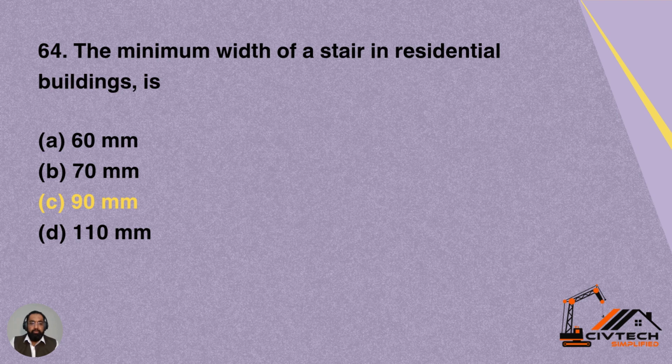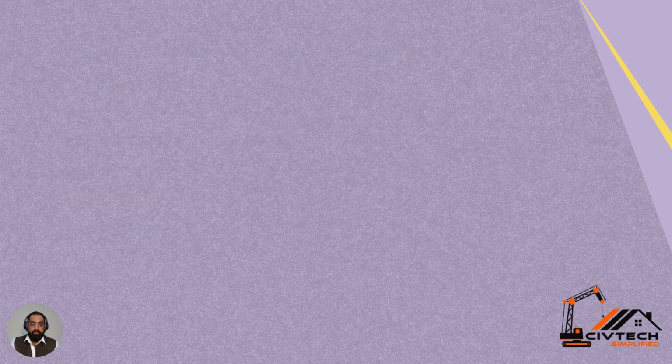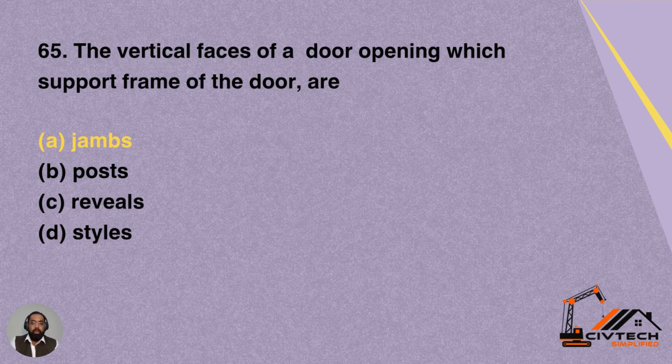Question 64. The minimum width of a stair in residential building is. Option A is 60 mm, B is 70 mm, C is 90 mm, D is 110 mm. So the minimum width of a stair in the residential building is 90 mm. Option C is correct for this question.